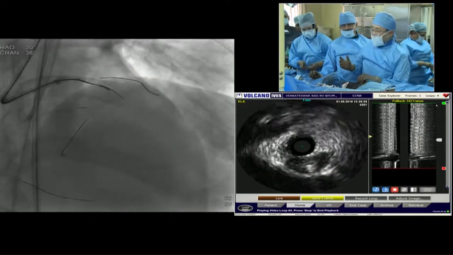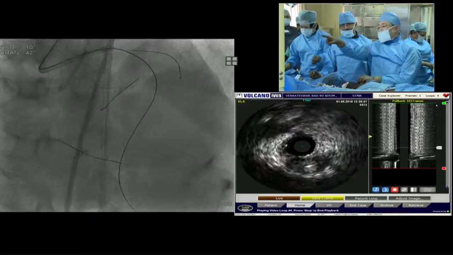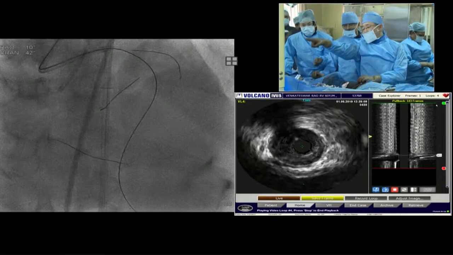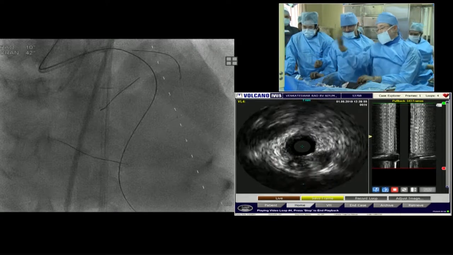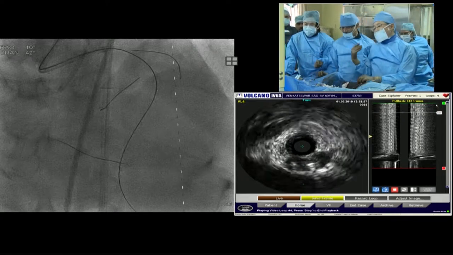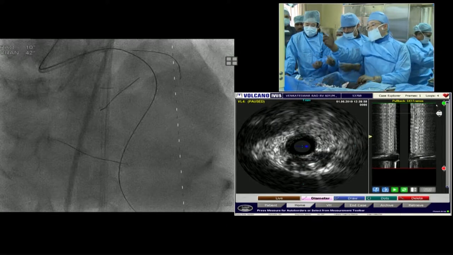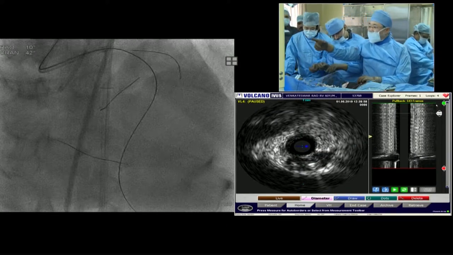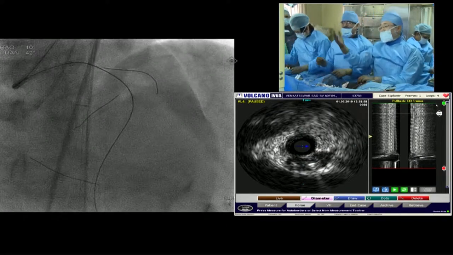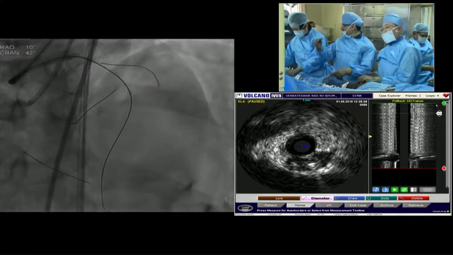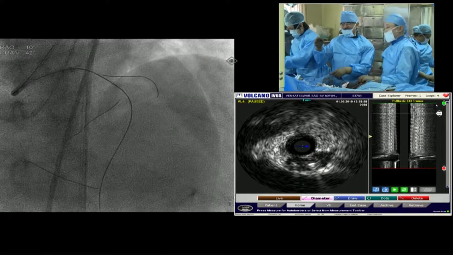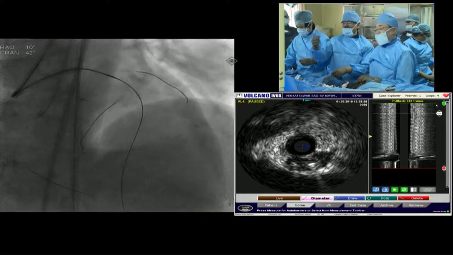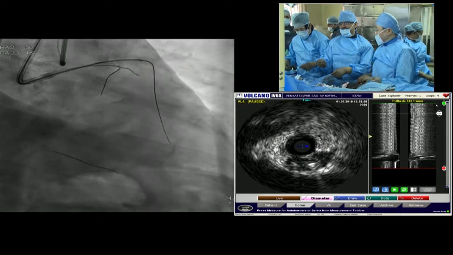So just now I advanced the wire in the mid part of the distal LAD. Show me the angle, and I check the angle from the proximal part of the tip injection. Tip injection, and also, can you show the guide? Once the wire crossed the CTO and entered the distal vessel, it was confirmed by means of epicardial collateral injection, contralateral injection.